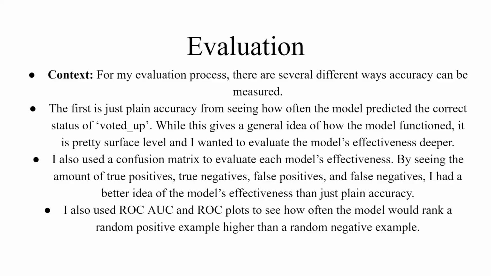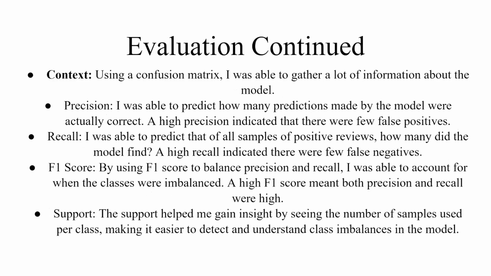While this gives a general idea of how the models function, it's pretty surface level and I want to evaluate the model's effectiveness deeper. So I also use a confusion matrix to evaluate each model's effectiveness. By seeing the amount of true positives, true negatives, false positives, and false negatives, I had a better idea of the model's effectiveness than just plain accuracy. I also used ROC AUC to see how often the model would rank a random positive example higher than a random negative example.